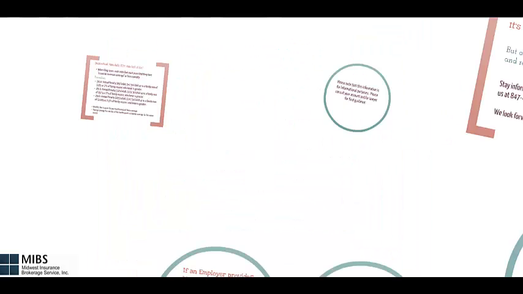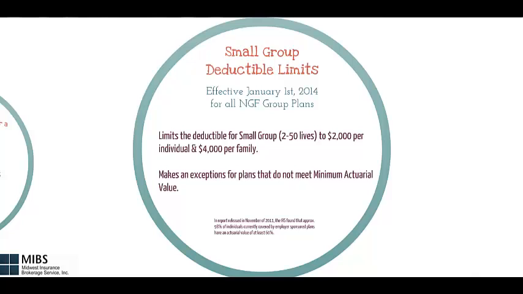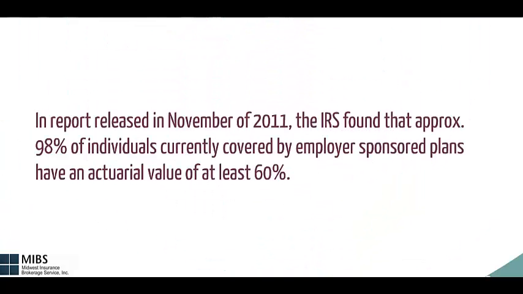The last provision we'll touch on are the small group deductible limits. These are effective January 1st, 2014 for all non-grandfathered small group plans. It limits the deductible for small group 2 to 50 lives to $2,000 per individual and $4,000 per family. It makes an exception for plans that do not meet the minimum AV. In a report released in November of 2011, the IRS found that approximately 98% of individuals currently covered by employer-sponsored plans have an actuarial value of at least 60%.